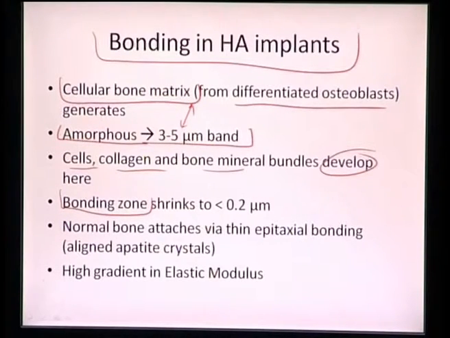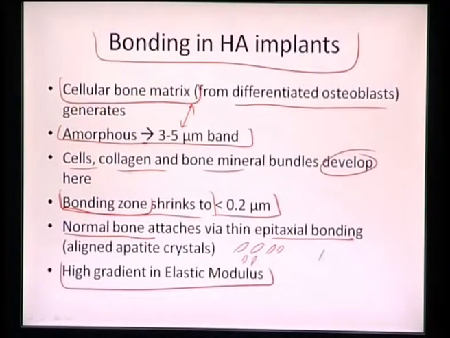and this bonding zone shrinks down to around 0.2 micrometer. So all the cells, collagen and bone mineral start developing, they start pulling those things together, and that basically leads to the bonding zone shrinking to less than 0.2 micrometers, and normal bone will then start attaching itself via thin epitaxial bonding, and it will have aligned hydroxyapatite, or apatite crystals, which are nicely aligned in the natural bone, and that alignment leads to a high gradient in the elastic modulus. So in the one direction where all the apatite crystals are aligned, we get a very high modulus, and that's the reason it will have a very poor modulus in the perpendicular direction.